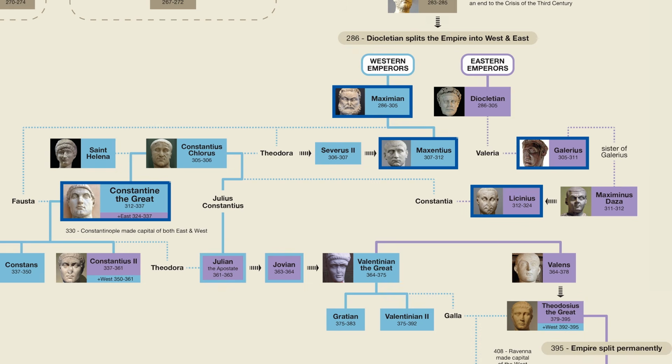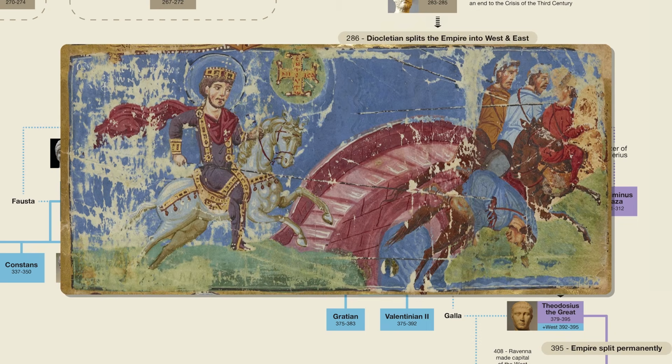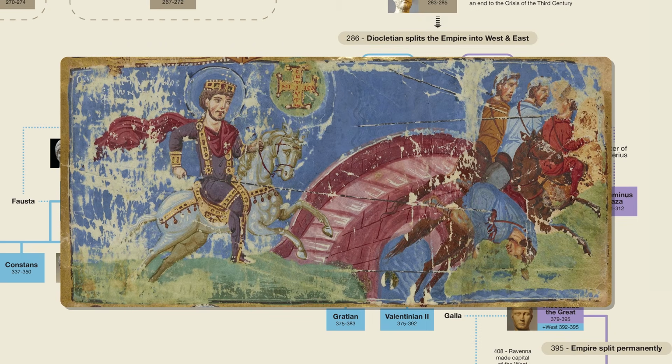So here's what happened. Initially, Maximian convinced Constantine to support him by arranging a marriage between Constantine and his daughter Fausta. But then Maximian turned on Constantine, so Constantine had him killed. This then led to a showdown between Constantine and Maxentius, which came to a head at the famous Battle of the Milvian Bridge in 312.